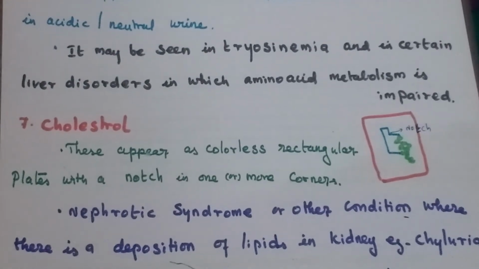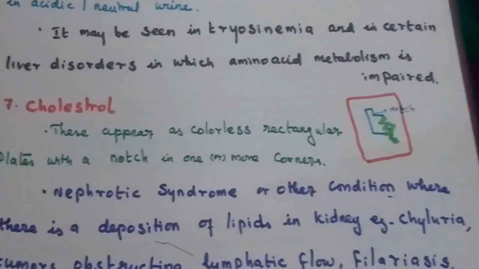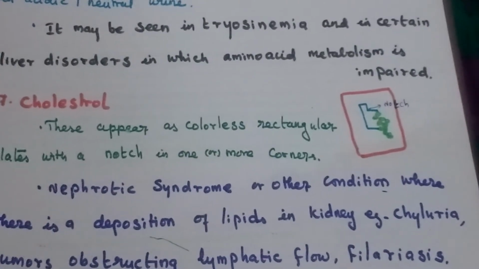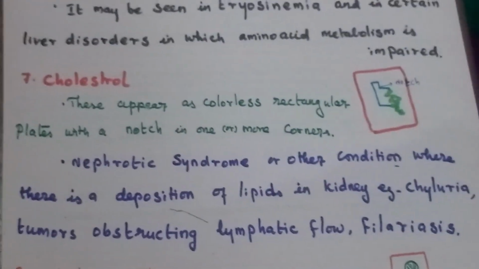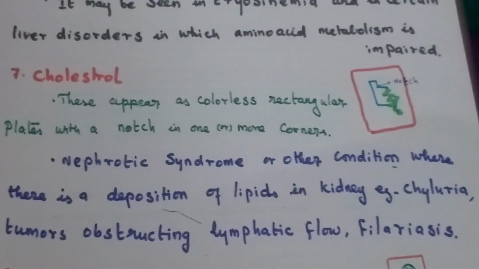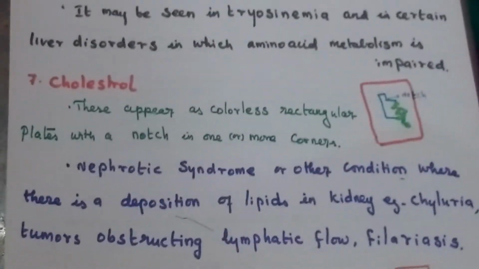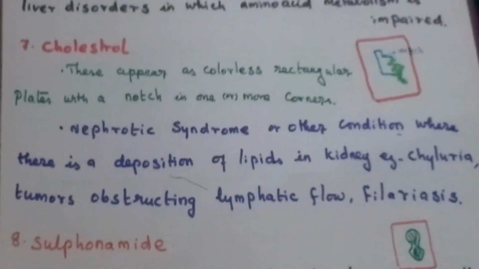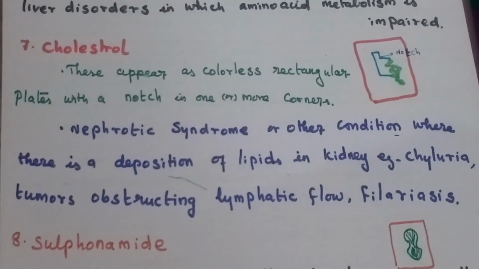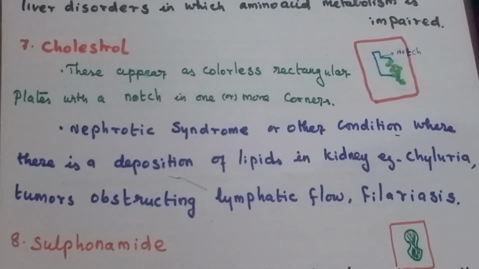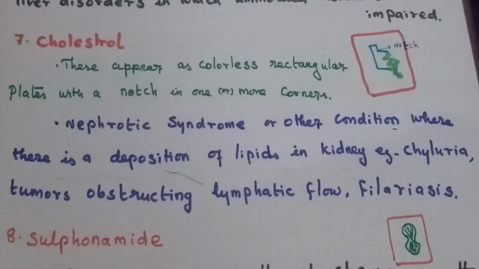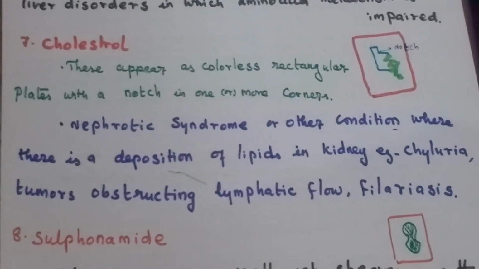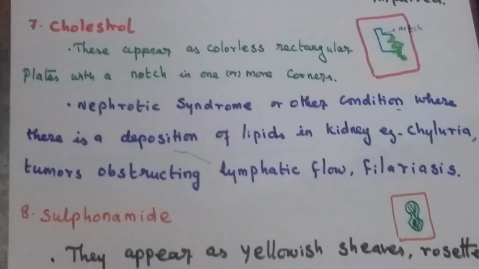Seventh one is cholesterol crystals. They are also typical in shape. How do they appear? Colorless, rectangular, but they have notches. They are seen in nephrotic syndrome or other conditions.